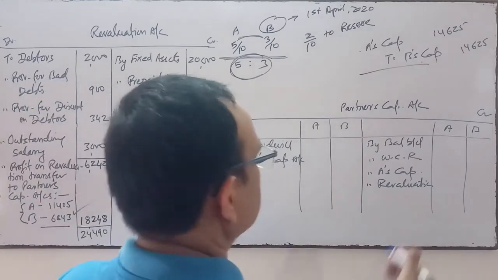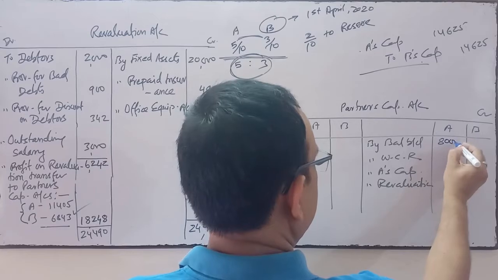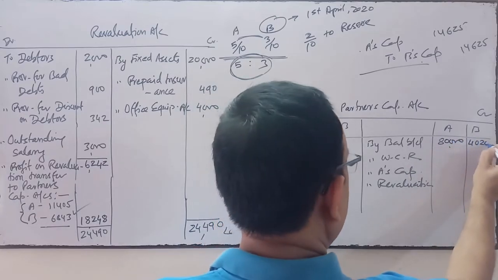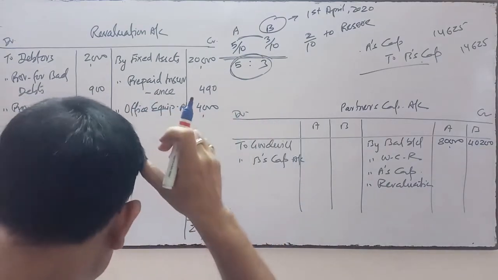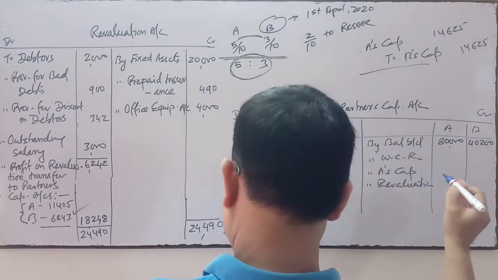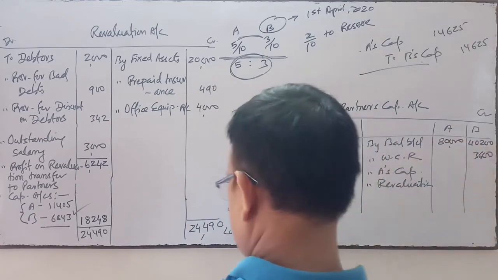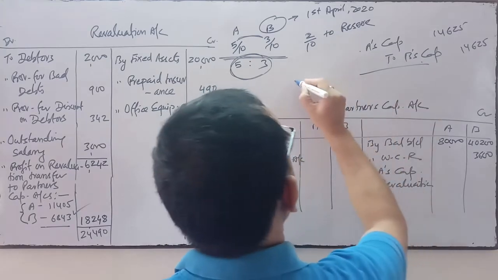So the capital: on this side we write 80,000 for A's capital, and B's capital is 40,200. The workman compensation reserve given in the balance sheet is 9,600.